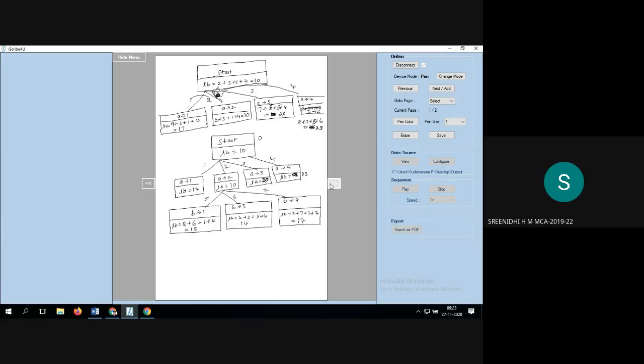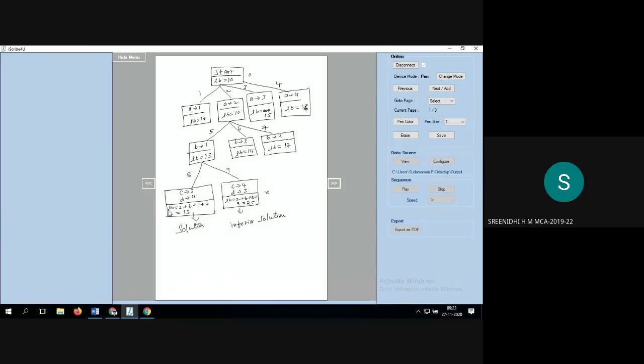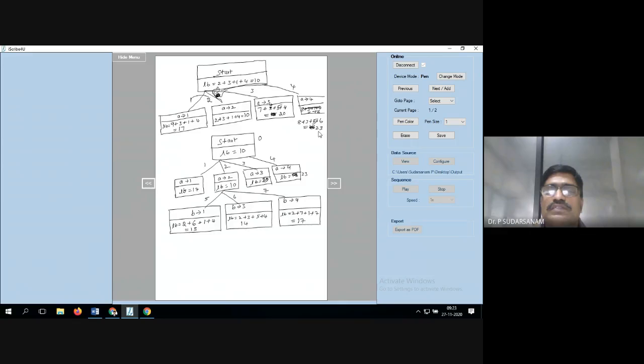Next here also, change the answer. It is 22, sir. 22. Which one? This one? Yes, sir. 11, 11 plus 3, 14, 14 plus 2, 22. Right, correct. Twenty-two. Here also 22 only.